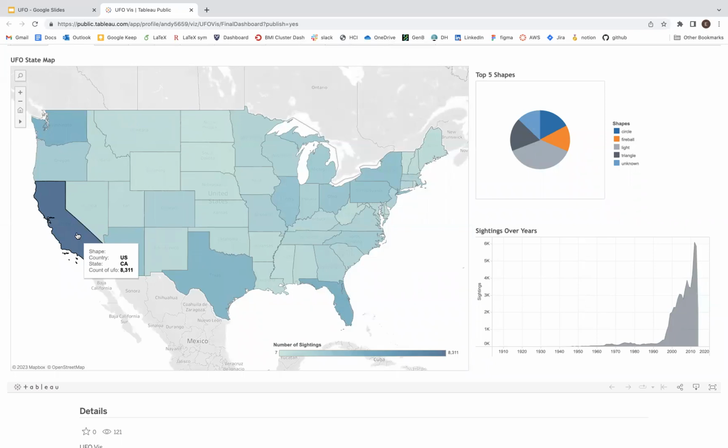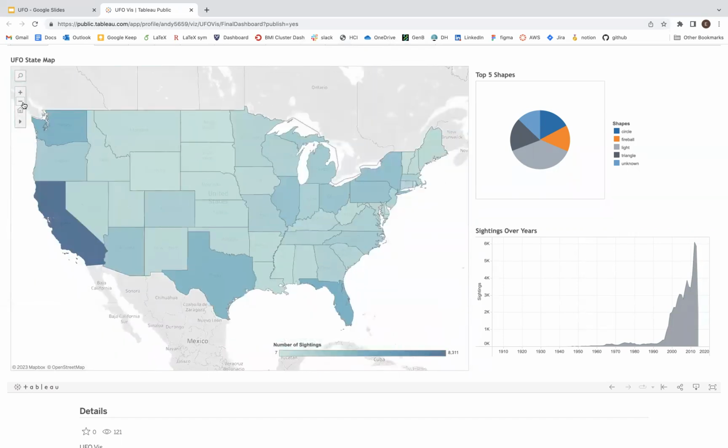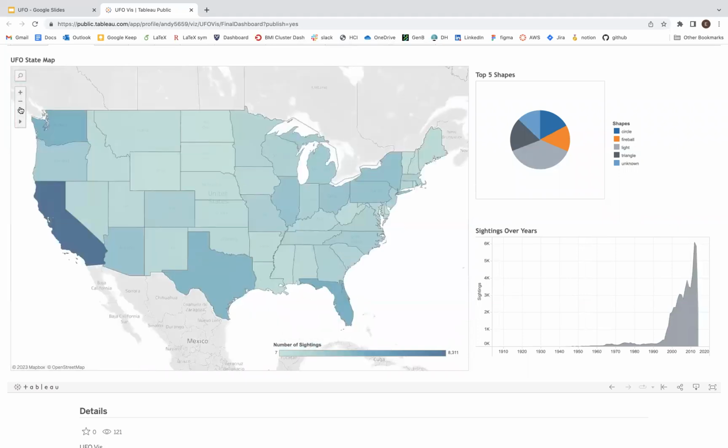This map includes a hover feature so that users can hover over any state for additional info. For example, if I hover over California, a tooltip will pop up with the country, state, and count info. This is the actual number of UFO sightings reported in the selected state. There are also zoom in, zoom out, and search features in the upper left-hand corner so the users can further explore the map. Clicking the home button brings the user back to the main page with the full US map.